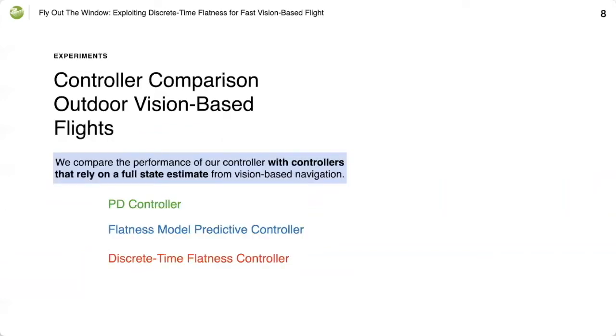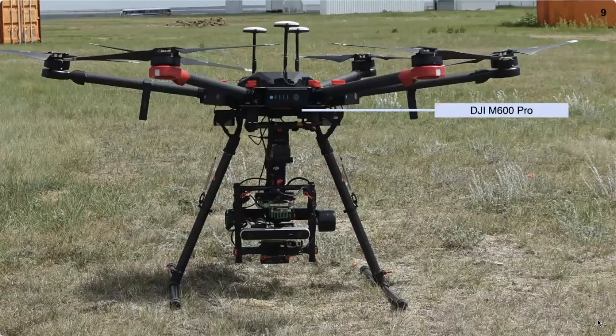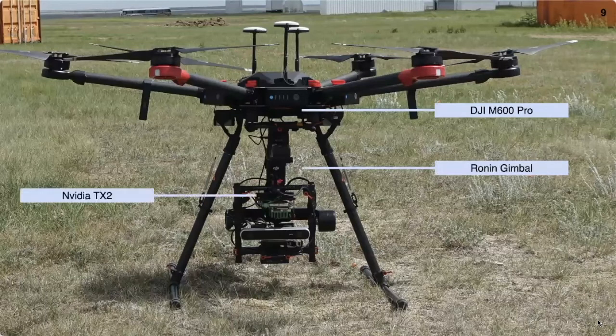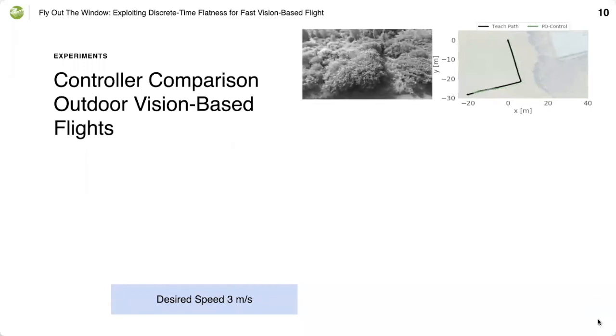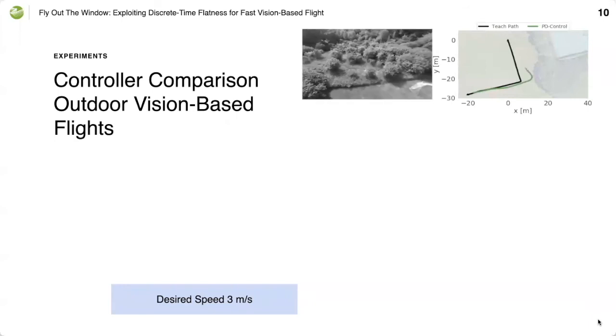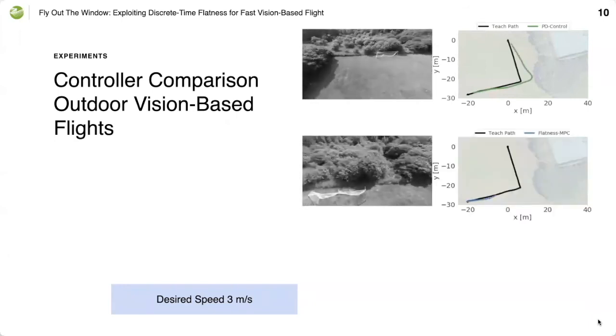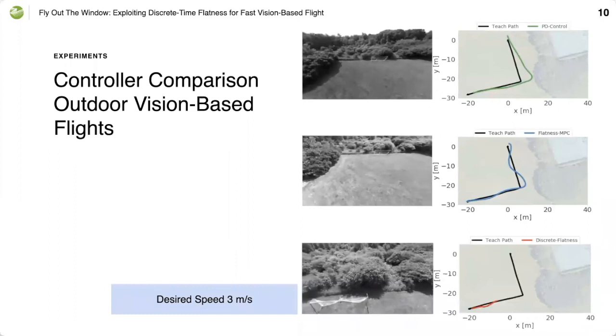We compare the performance of our controller in outdoor vision-based flight experiments with controllers that rely on a full state estimate from vision-based navigation. Our hardware setup includes a DJI M600 Pro, a Ronin gimbal camera. All computation is done on board on the NVIDIA TX2, and we use a Stereo Labs camera. The black L path is the teach path to be repeated at a desired speed of 3 meters per second. We show the autonomous closed-loop performance using vision-based navigation and PD control in green, flatness-based model predictive control in blue, and our proposed discrete-time flatness control that uses output feedback in red.